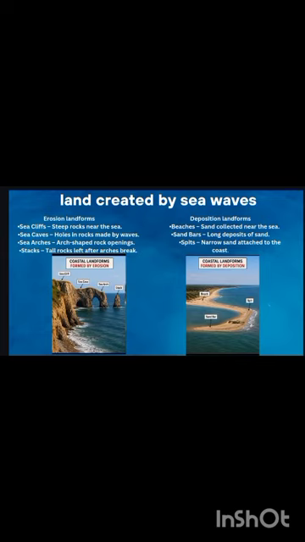Deposition landforms. Beaches: sand collected near the sea. Sandbars: long deposits of sand. Spits: narrow sand attached to the coast. There is a picture of coastal landforms formed by deposition.